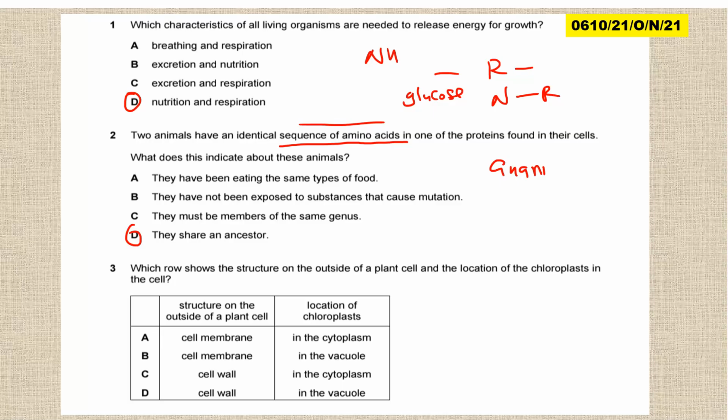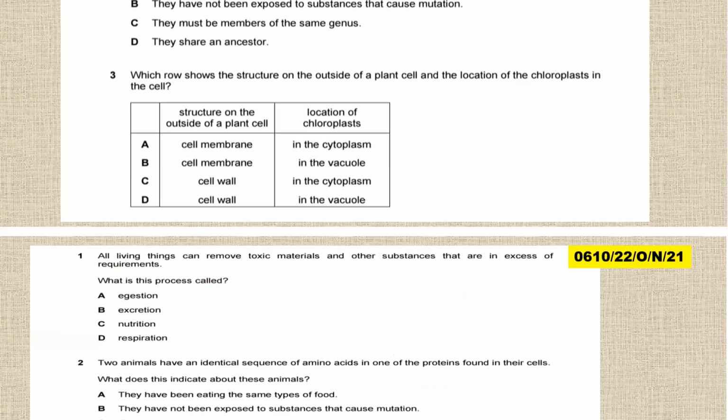Question 3, which row shows the structure that is on the outside of the plant cell and the location of the chloroplast inside the cell? So outside the plant cell, you find the cell wall. Then the location of the chloroplast is in the cytoplasm. So we have cell wall and cytoplasm. So the answer is C.